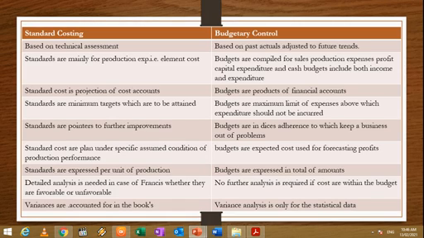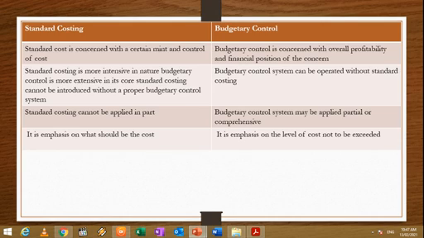As far as standard cost is concerned, variances are accounted for in the books. It means whatever the difference is there in the actual and budgeted, that will be recorded in the books. But as far as budgetary control is concerned, variance analysis is only for statistical data, that is whether your activities are as per plan or not.